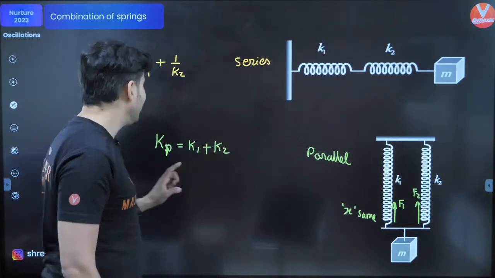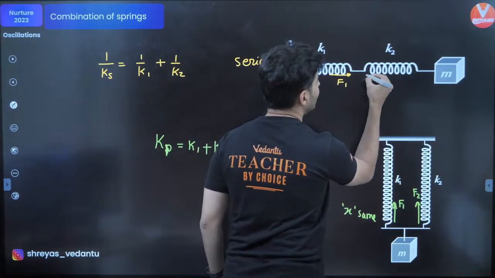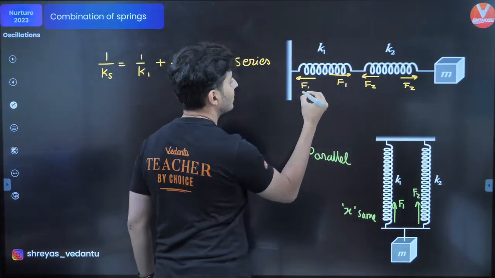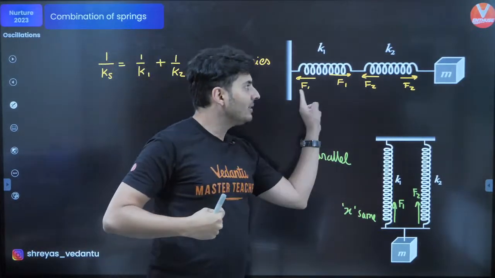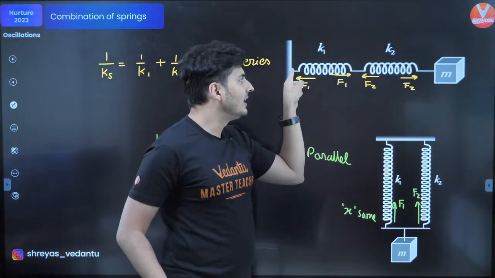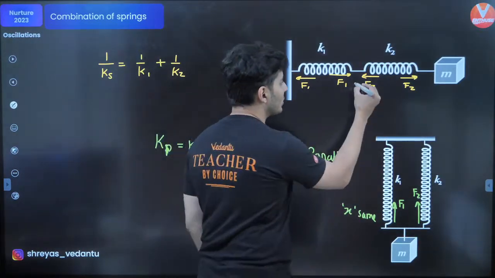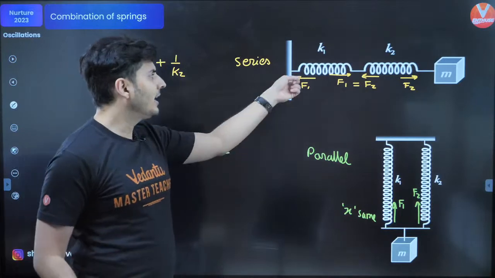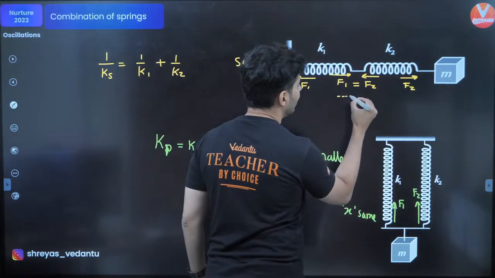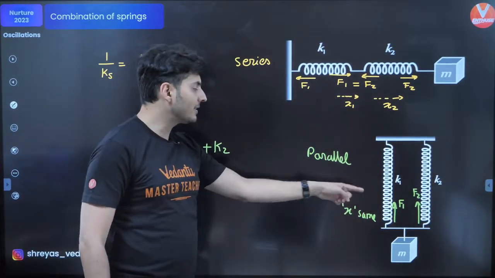But when springs are in series, then the force is same. F1, F2, both are same. The spring forces are same. Because it's like one single wire. Look at this. This is one wire, coiled, coiled, coiled. Again straight, again coil, coil, coil. It's one single wire. So the tension in that wire is the same, which is F1 equals F2. If F is same, k is different, what else will be different? x. So you will see generally these springs will have different amounts of x. Here x is same, here x is different. Got it?